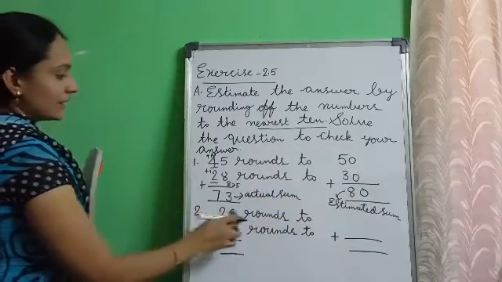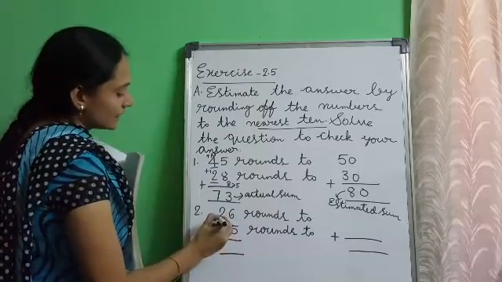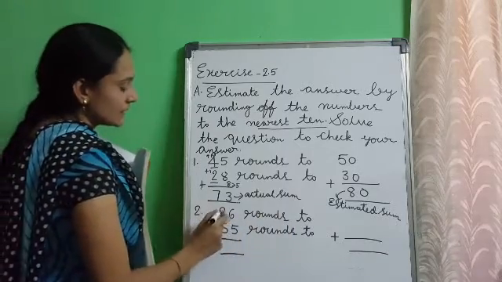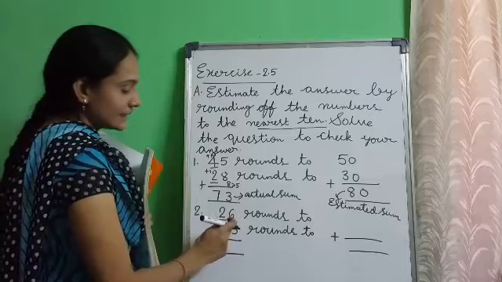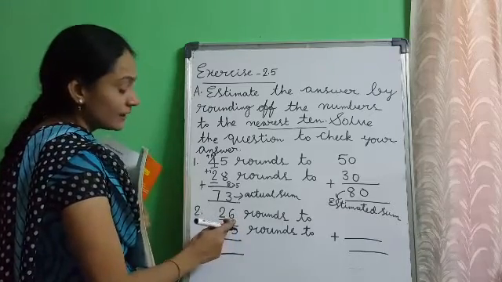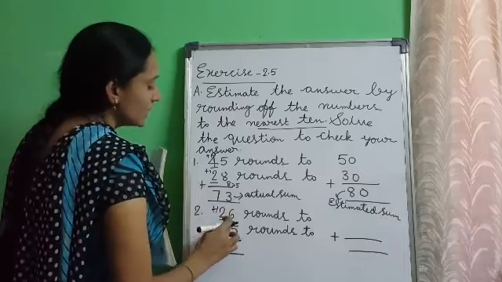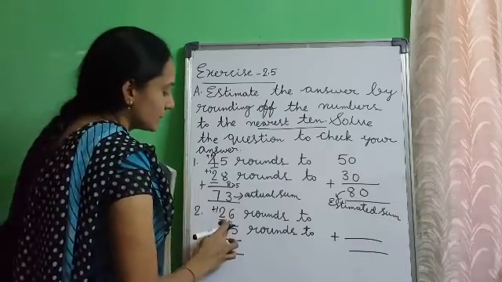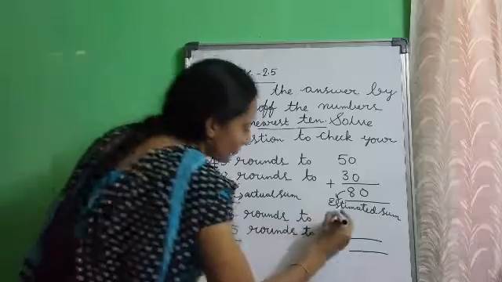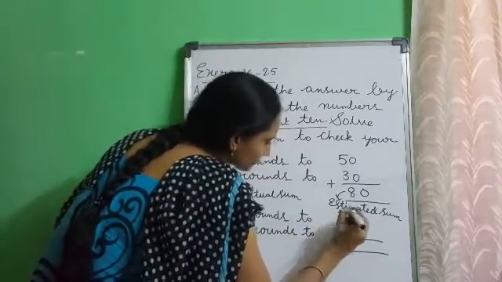Now the second one, 26 rounds to nearest 10. First underline the digit in tens place. What is the tens place digit? 2. Now check the right hand side digit. Is it greater than 5 or less than 5? 6 is greater than 5. So add 1 to the digit in tens place. 2 plus 1, 3, and replace 1's place digit by 0. 26 rounds up to 30.